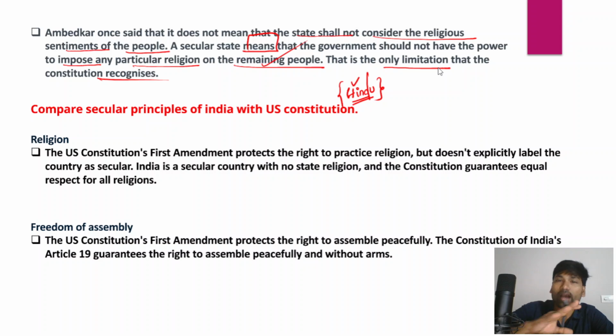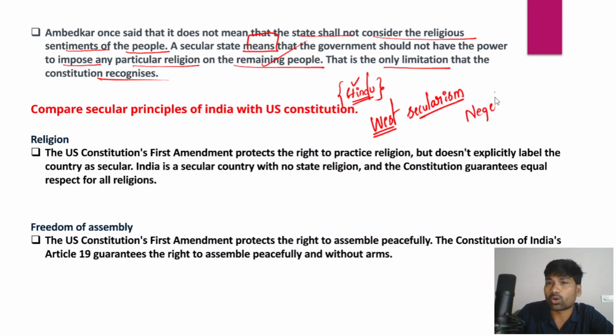Once you have mentioned this first part of the answer, Indian secularism and its features, you then make a simple comparison between the secular principles of India and the US Constitution. Now, the US is also part of the West. What I have told you with respect to secularism followed in the West is that Western secularism is a negative form of secularism. Now, what is the negative form of secularism?